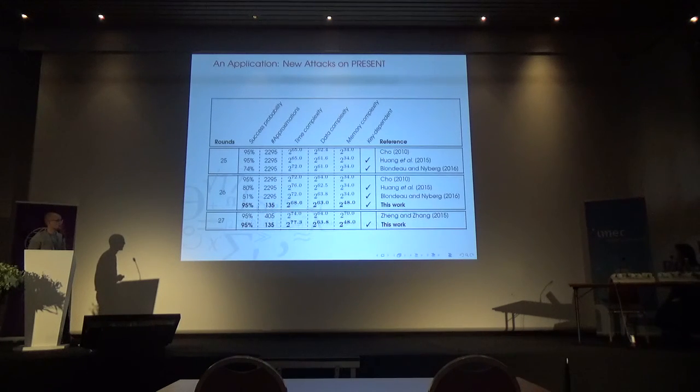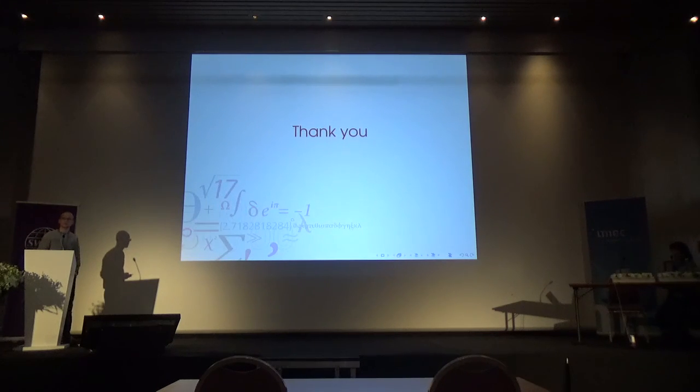And then, to the best of my knowledge, we also give the first 27 round attack that actually takes key dependence into account. So this should be a much more realistic measurement of how well you can attack PRESENT in this case. Here you can really see the difference it makes that we can pick and choose approximations as we really want to. This sparsity allows us to guess much more rounds. Okay, that's about it. Thanks.